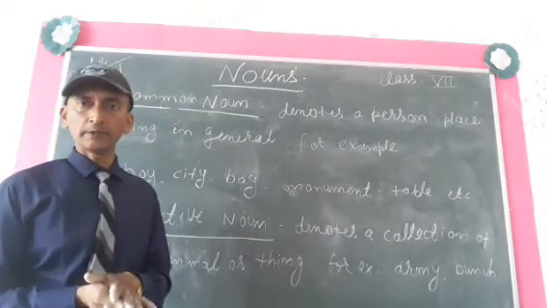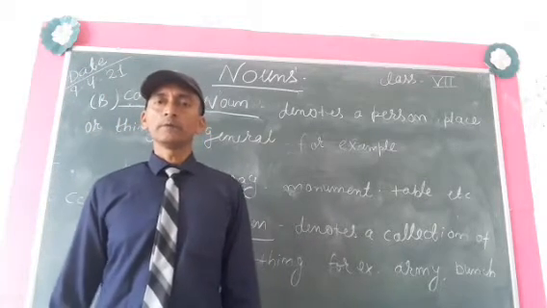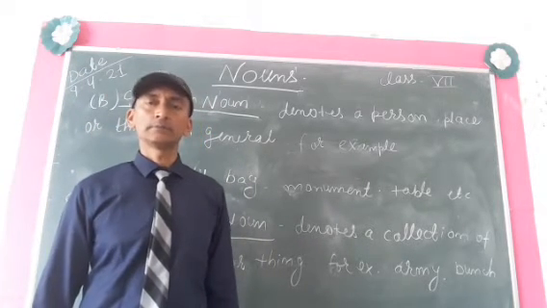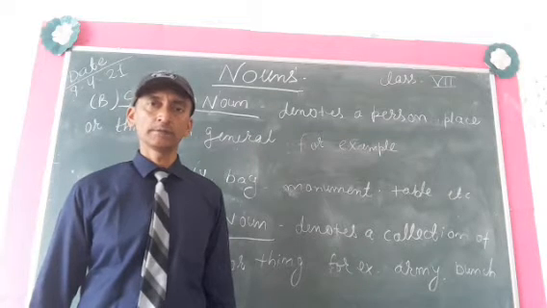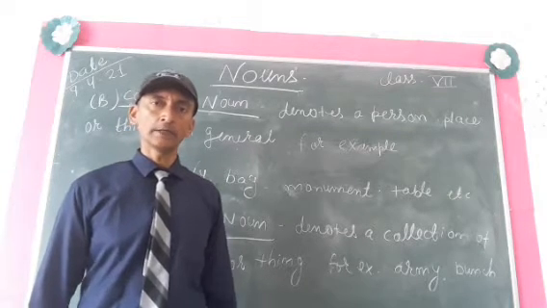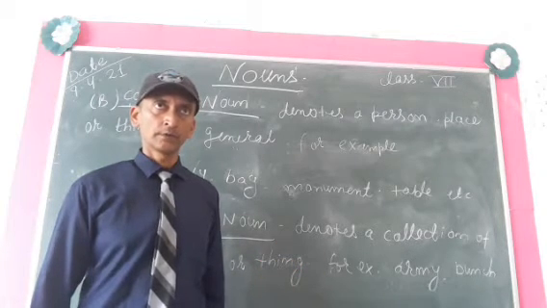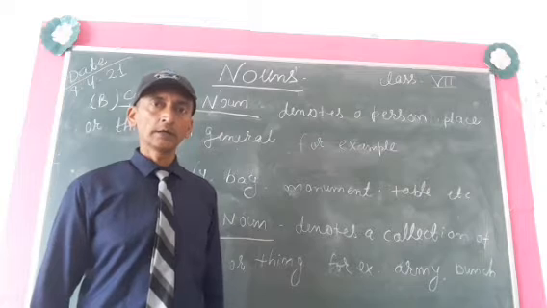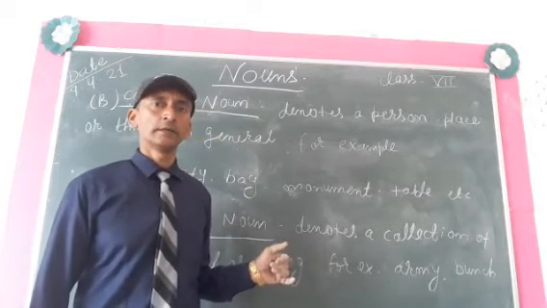So difference between common noun and proper noun is, in common noun we are not taking any name of a particular person, place, animal or thing. Okay, but in proper noun we are taking a particular name. We are taking a name of a boy, example Ramesh.